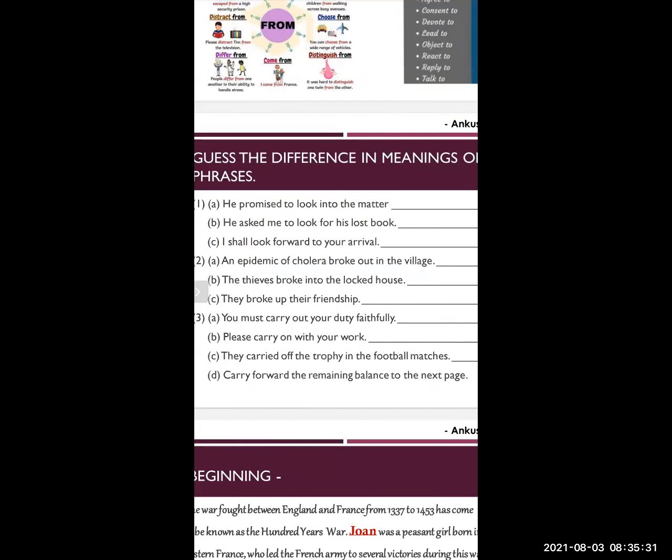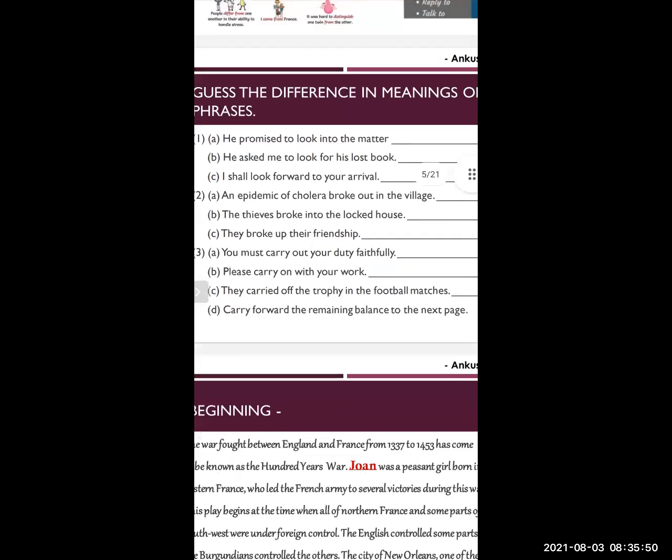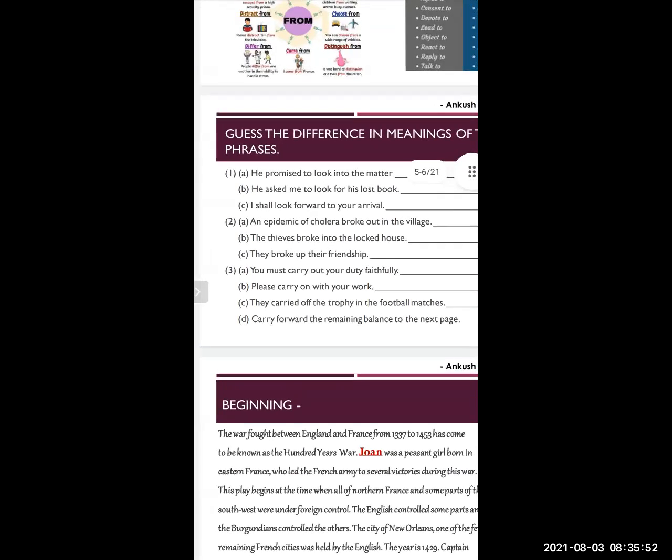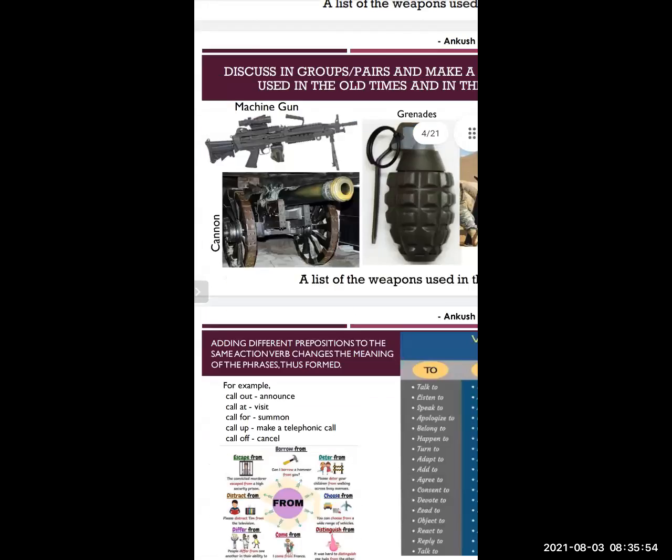Even though the verbs are the same, when you add a preposition or an adverb with the same verb, automatically the meaning changes. So here we have completed the warming up section on page number 28. I hope all of you have understood these activities.